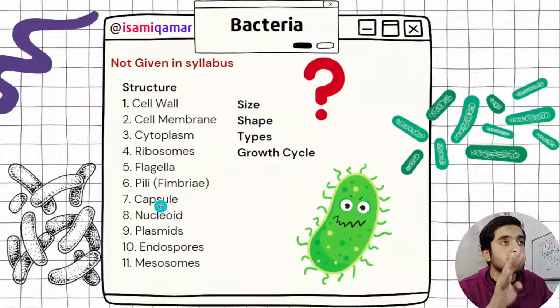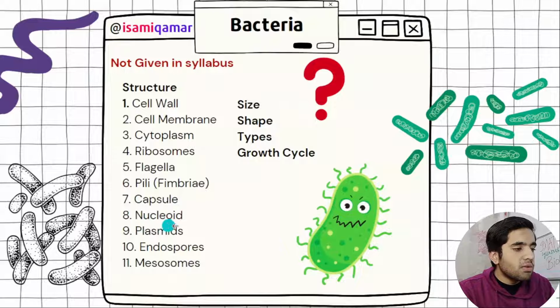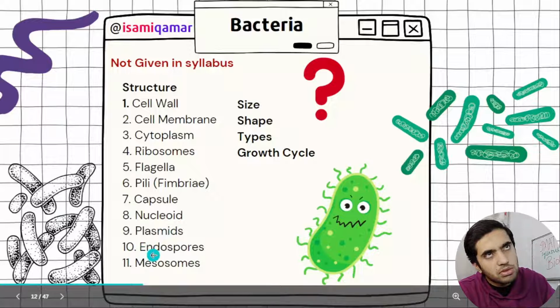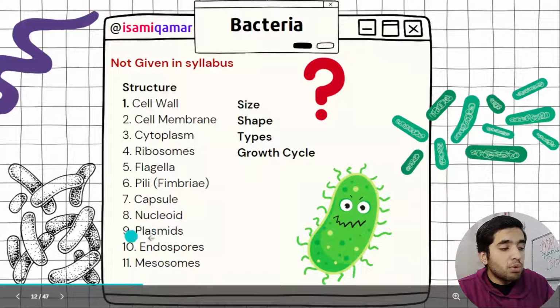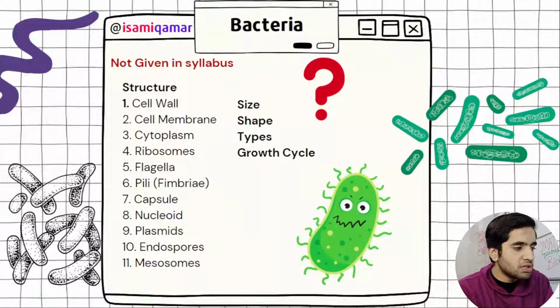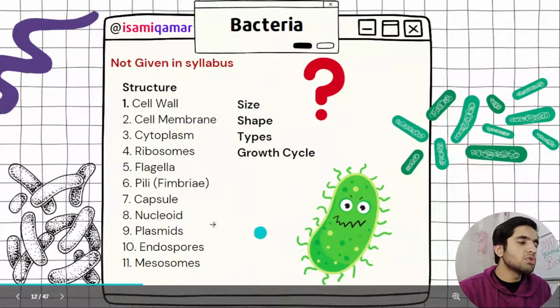I gave the IMAT exam 4 months earlier. Okay, now we have the nucleoid and plasmids. Plasmids are circular DNA rings. The whole of biotechnology consists of these plasmids, it occurs due to these plasmids. Yeah, we will discuss this when we study biotechnology. And then we have endospores and mesosomes.